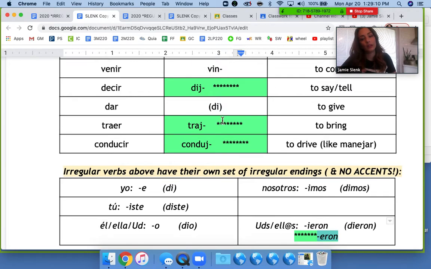And then finally, you'll notice the verb dar, to give, is completely irregular, and it's in the parentheses here. So you have di, diste, dio, dimos, and dieron.